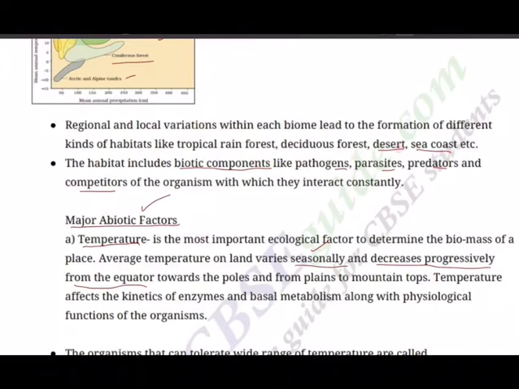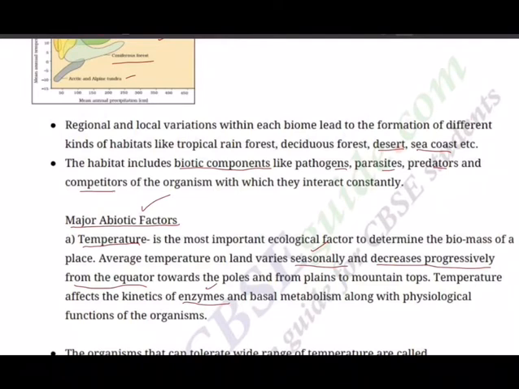So temperature affects the kinetics of enzymes. We always talk of denaturization of enzymes. Enzymes get denatured because of the temperature. Already we have plotted the graph, if you recollect from your memory, the temperature versus enzymes graph. Whenever the temperatures are low, enzymes will not work, because at low temperatures enzymes will be denatured. Again, when temperatures soar up, enzymes again will not work because they get denatured. Enzymes work best as per that graph when the temperatures are optimum. At optimum temperature, enzymes work.